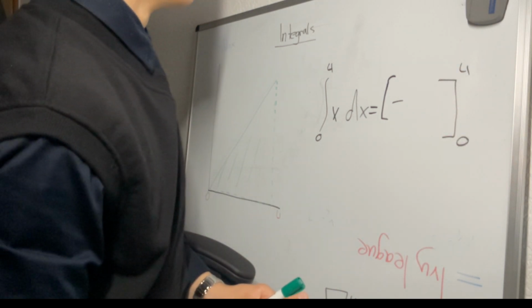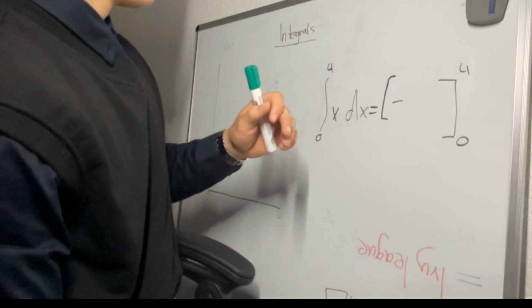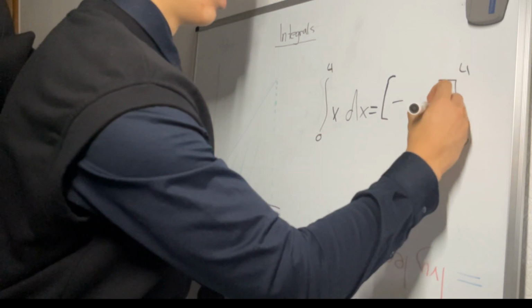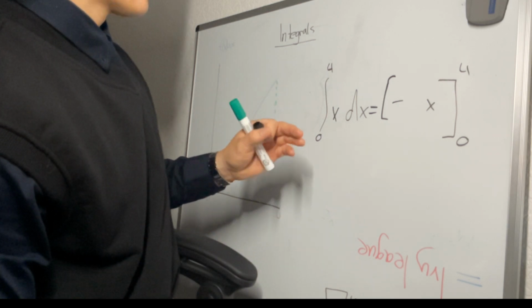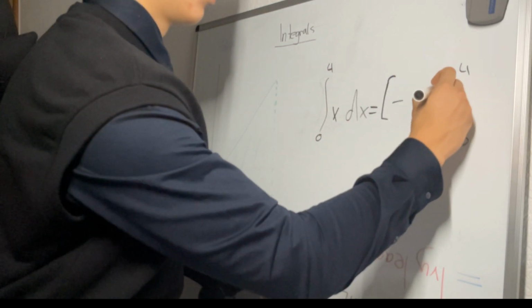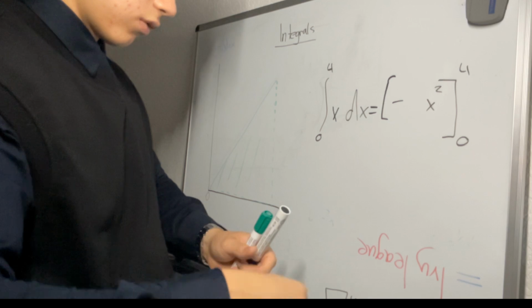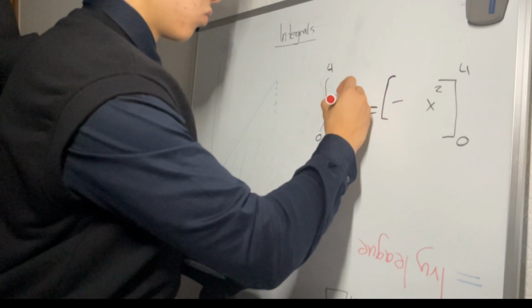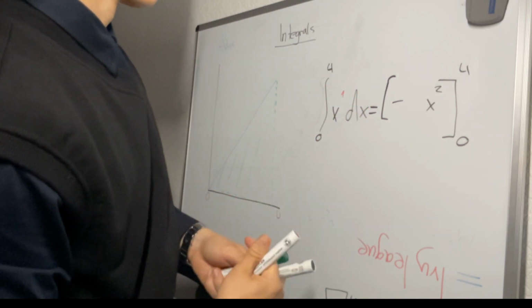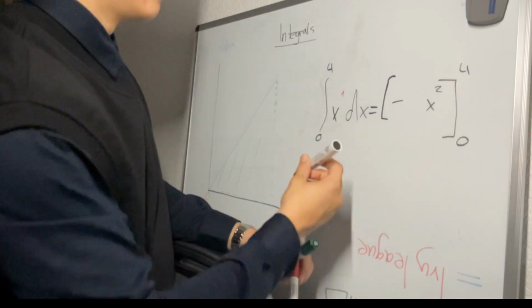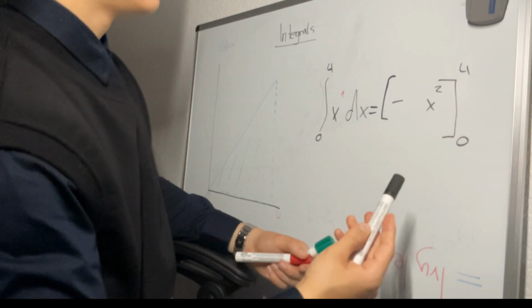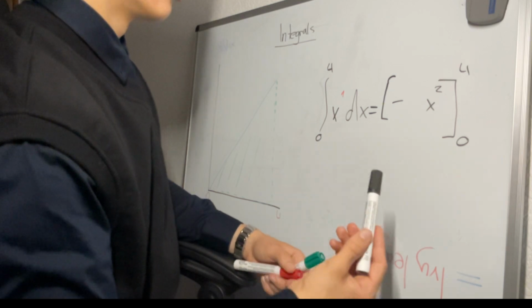So we write x again like this, but this time with the exponent 2 here, while the function has the exponent 1. Why 2? Because x was on its own before, which means it had exponent 1.